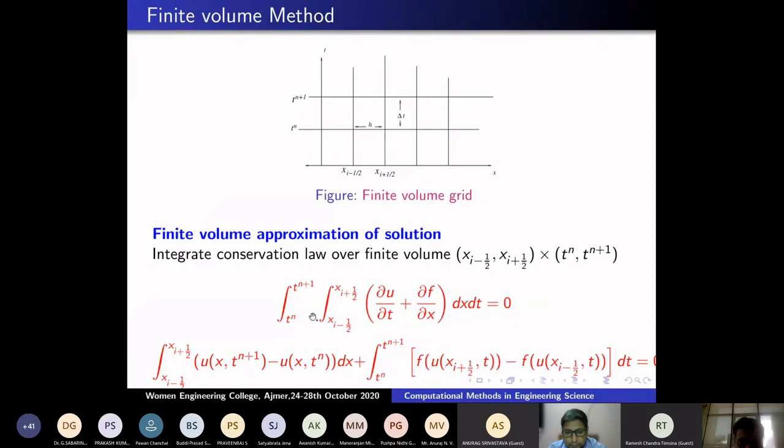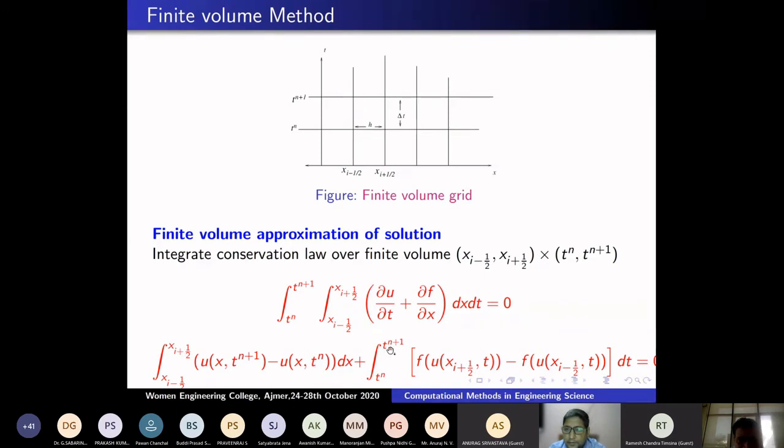First I will integrate here: del u by del t. There is a time derivative, so there is a time integration. Therefore, this becomes the integral from x_{i-1/2} to x_{i+1/2} of u(x, t_{n+1}), minus the solution at t_n, which is given by this one.